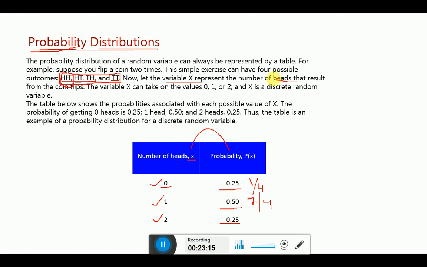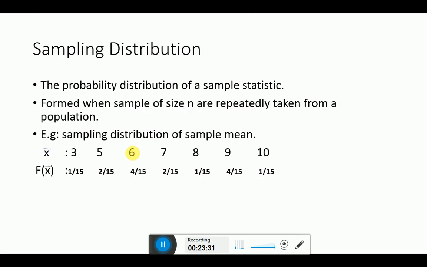So x is a variable that shows the counts of heads along with its probability. Such a distribution, such a table, such an arrangement is known as your probability distribution. Now we will move to the sampling distribution.